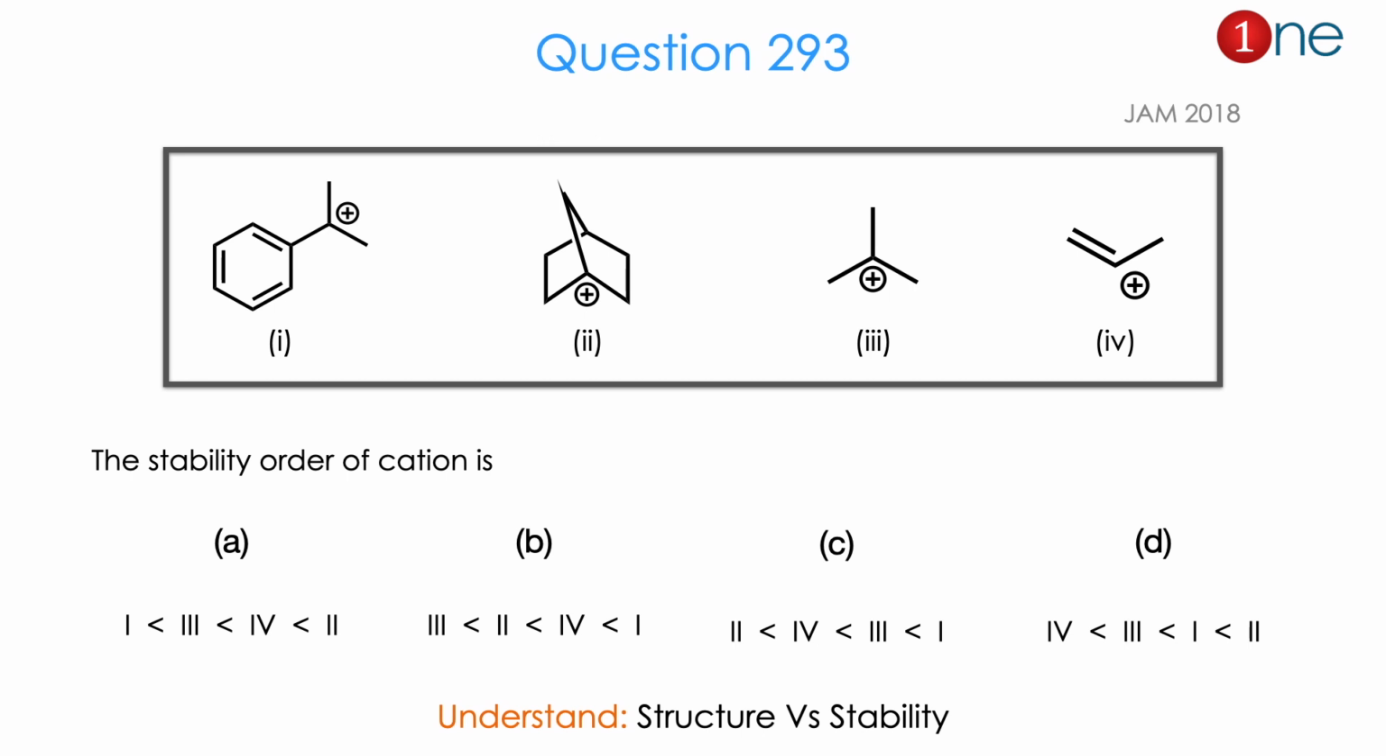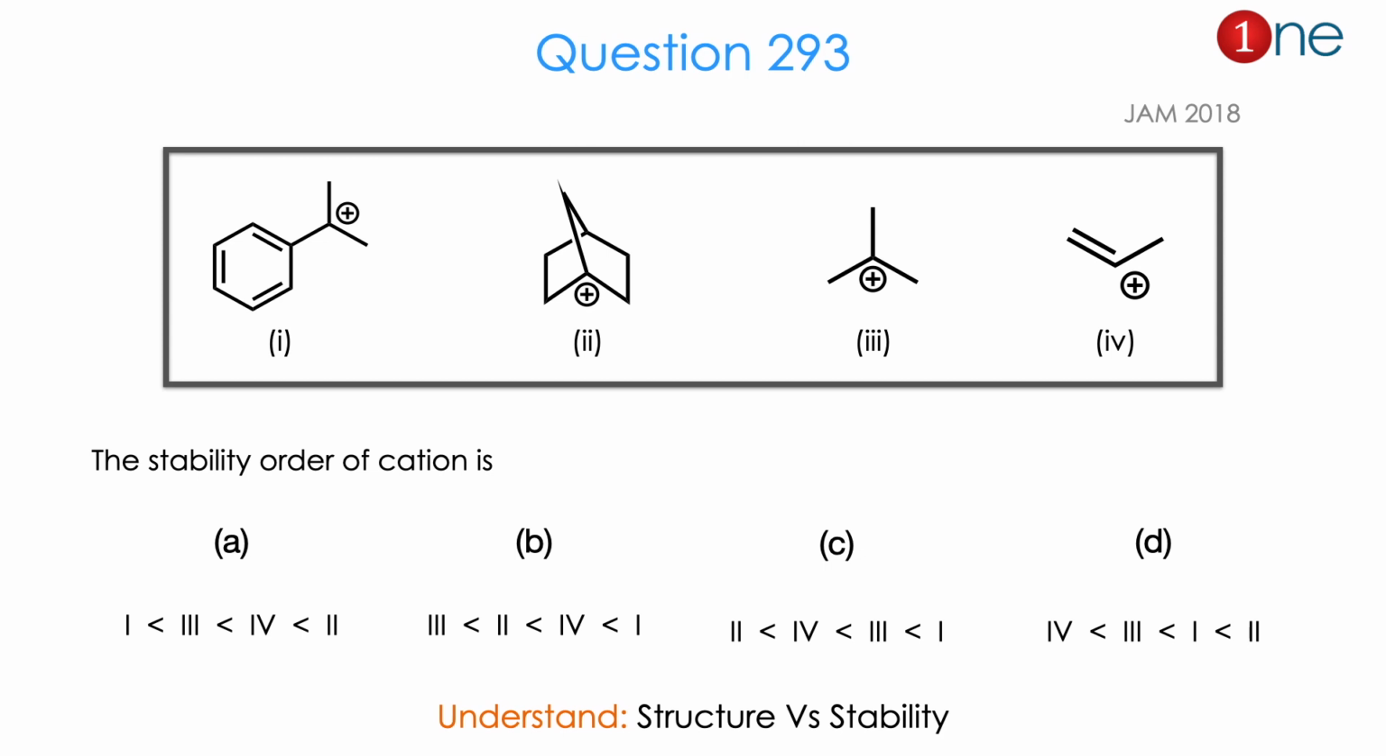Let us look at the next question. Here they are given 4 different cations. First one is a cation attached to a benzene ring. Second one is a cation in a bicyclic compound, which is at a bridgehead carbon. Third one is just a tertiary cation, and fourth one is just an alkenyl cation. Here they are asking the stability order of the cations. So you have to find which one is higher and which one is lower.